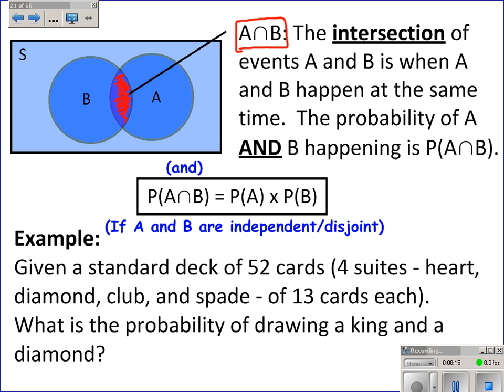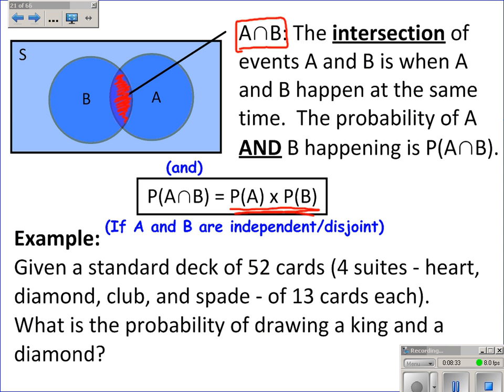So the probability of A and B happening is the probability of A intersect B. Now, the probability if A and B are independent is P of A times P of B. We'll look a little bit later at what happens if they're not independent, in the next video.